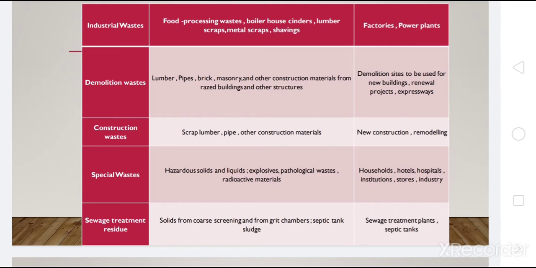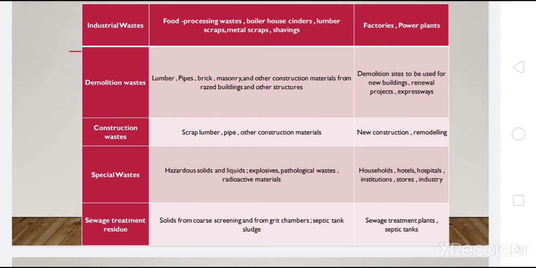Then there is sewage treatment residue, like solids from coarse screening and from grit chambers, septic tank sludge, and all. All these form the classification of municipal solid waste.